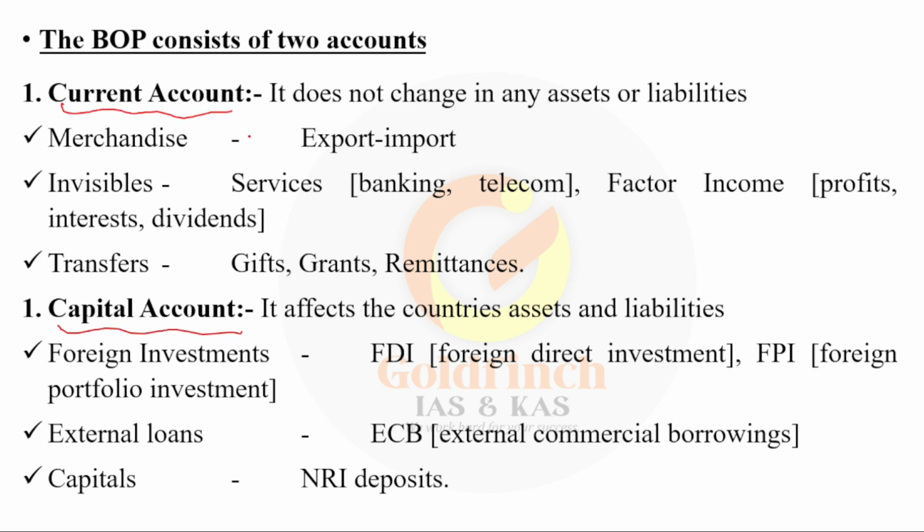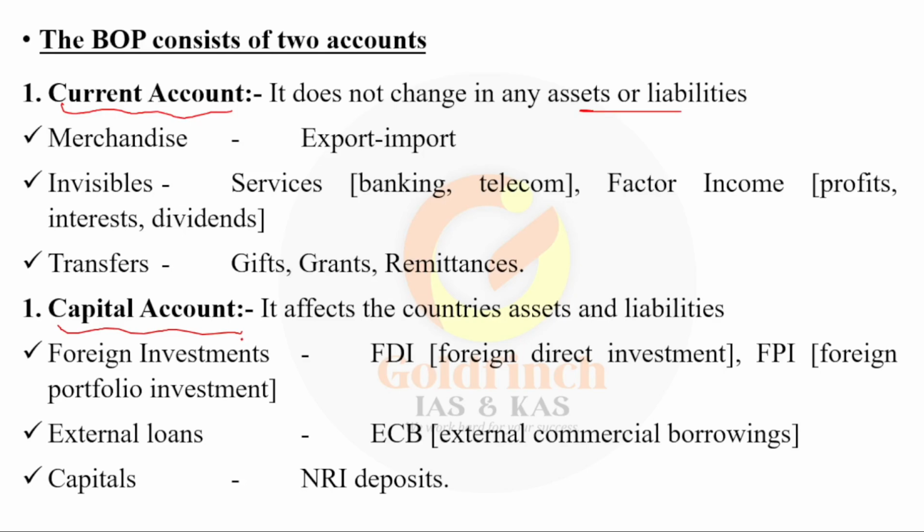Current account does not change any assets or liabilities. Current account is something like the income which comes to your country, and it will not go by itself unless you spend the currency. For example, it is like your salary. If you receive a salary on a monthly basis, unless you spend it, it will be with you only. Correct? Capital account is like loans.